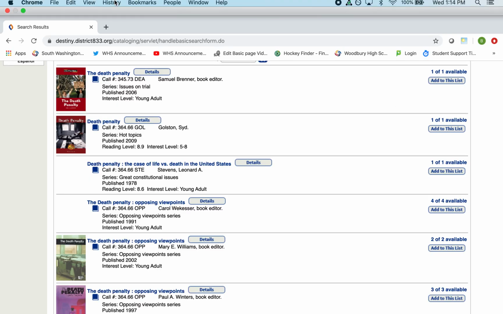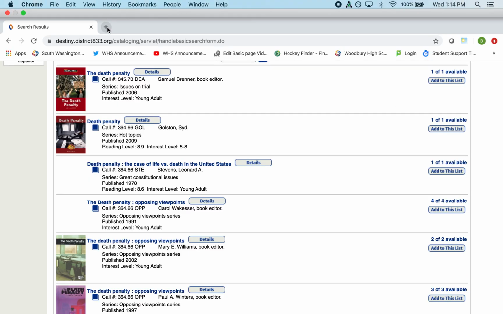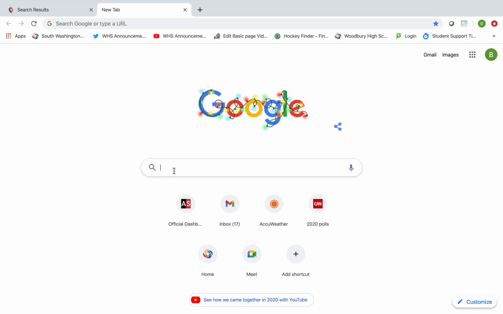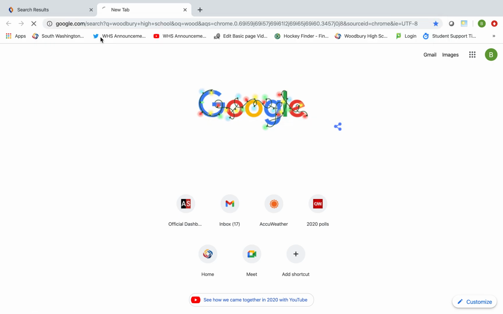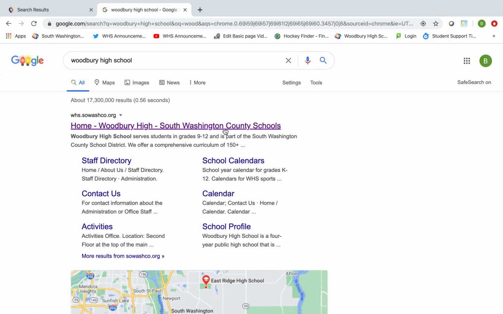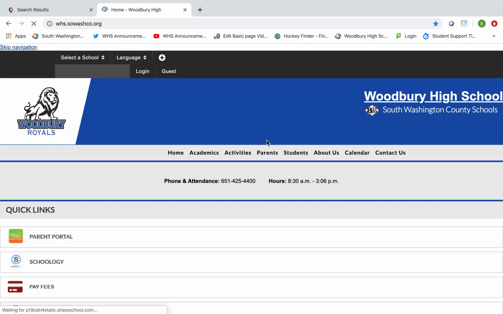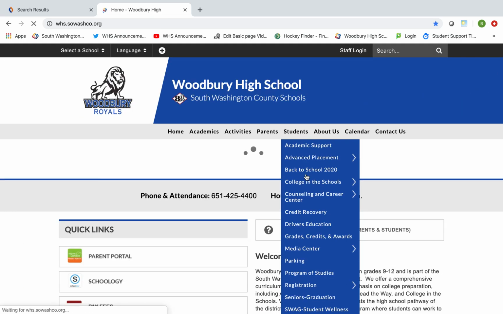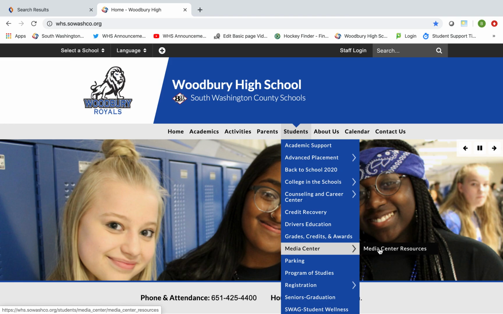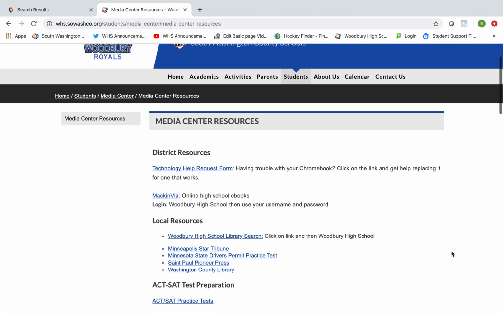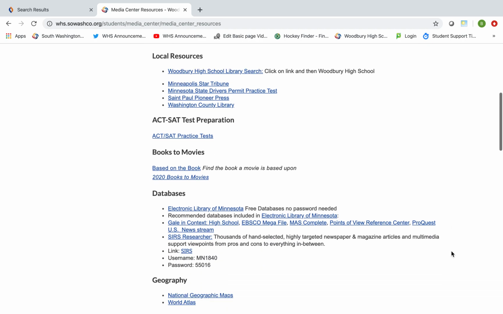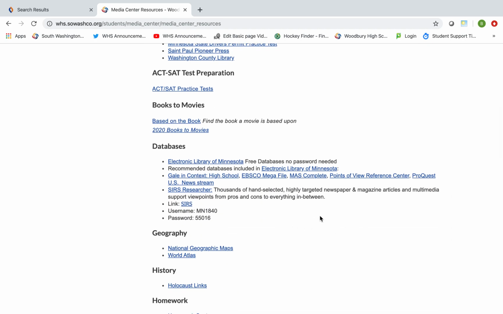All right, and again, let's review. To get back to our resource page that we'll be using throughout the day, I'm going to simply do a search for Woodbury High School. And then after that, we're going to click down the student drop-down menu to Media Center, and then click on Media Center Resources. All right, then I want you to scroll down to where we have our databases available. I'm going to have you look through a few of these today.